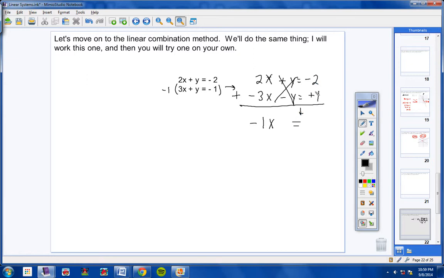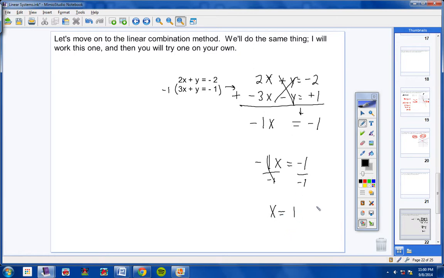And then -2 plus a +1 is -1. So look what you're left with. You're left with -1x equals -1. Isn't that easy? Look at that. And now all that we have to do to solve for x is simply divide both sides by -1. These will cancel, and a -1 divided by a -1 is a +1.